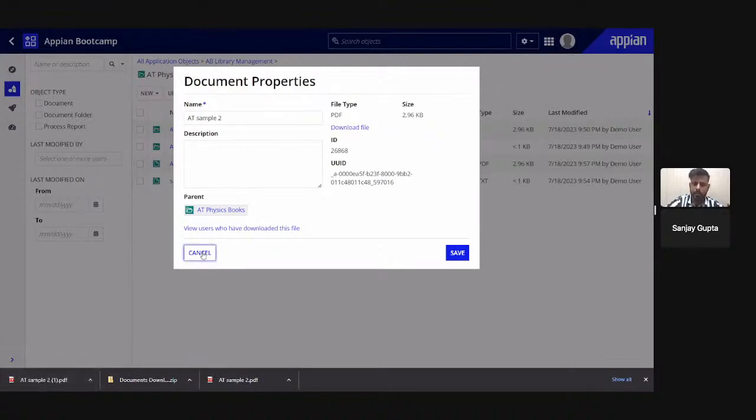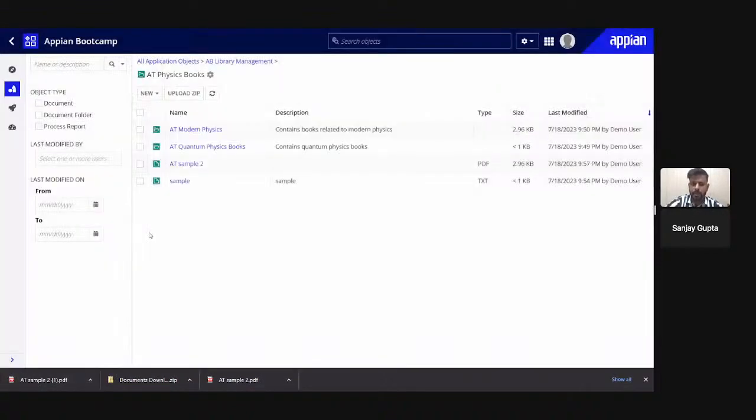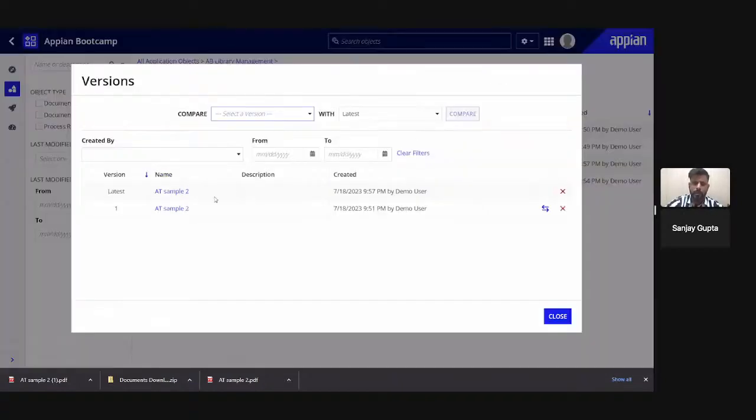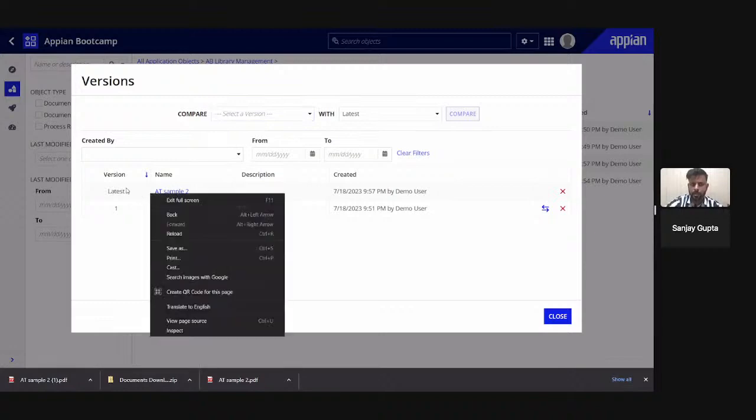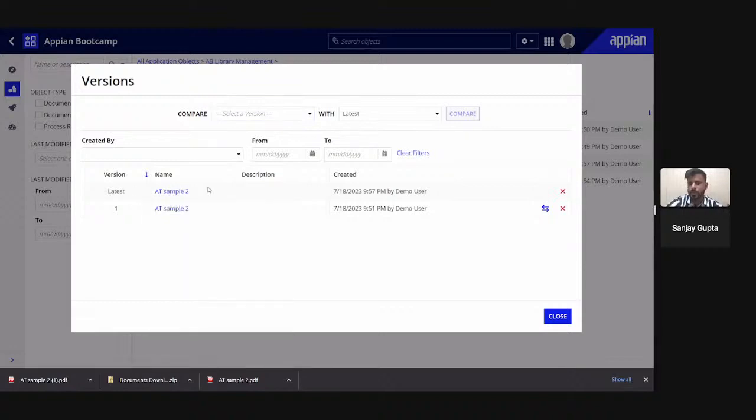That's why it is showing 80 sample 2, but it is the current version of this file. Now if I check the versions of this file, it should have two versions, right? One was the original and the other one we uploaded just now. If I go here, you can see we have two versions. One is the old version that we initially uploaded and one is the current one. So the latest version always works as the current version in Appian.